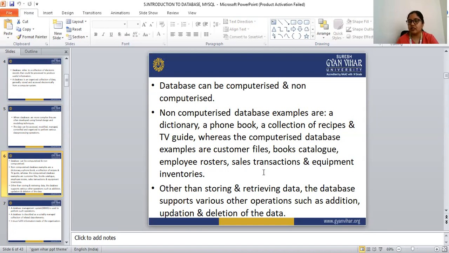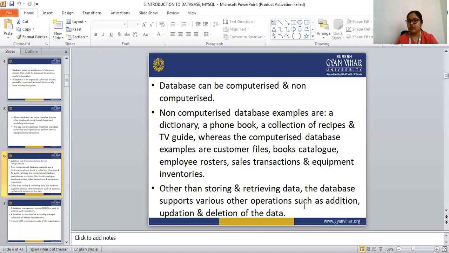So a computerized database is a collection of data present inside the computer, which can be accessed through the computer, and we can manage all the things by the computer only. Other than storing and retrieving the data, the database supports various other operations such as addition, updating, and deletion of the data. From the computerized database we can store and retrieve the data.